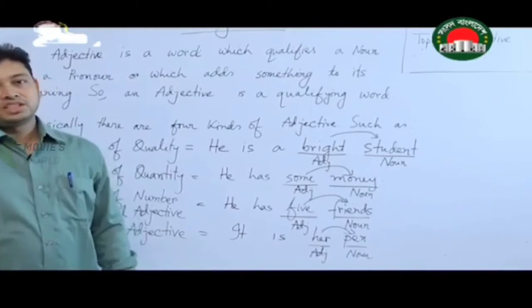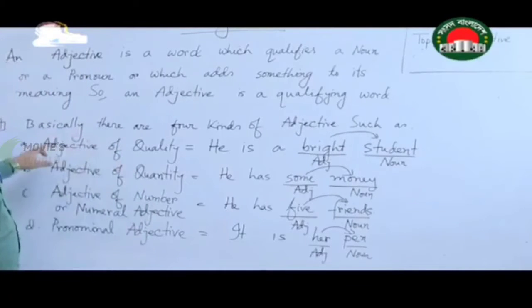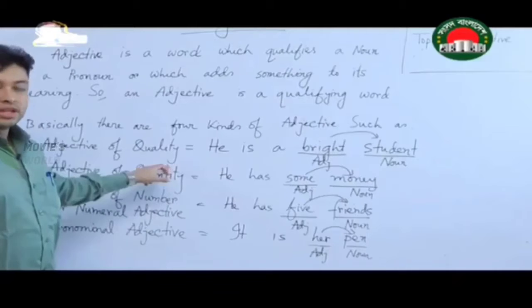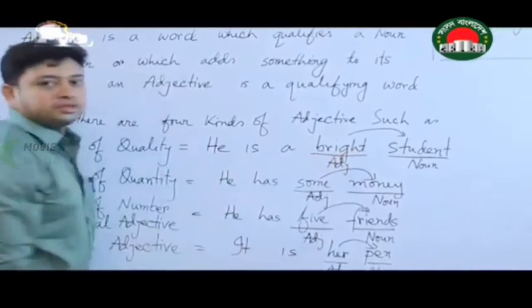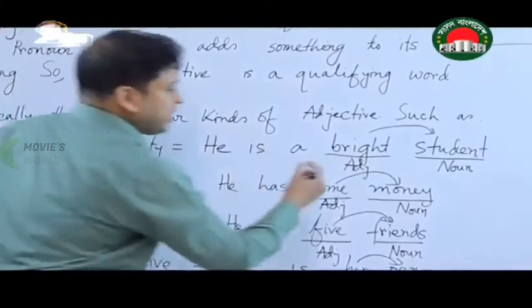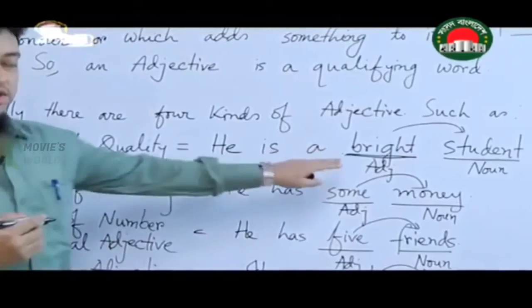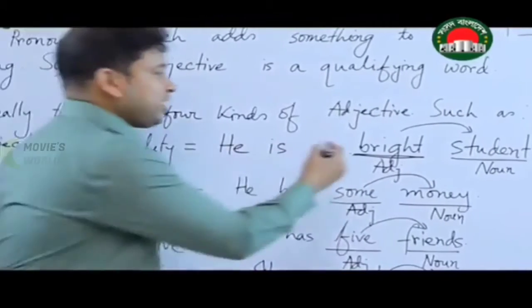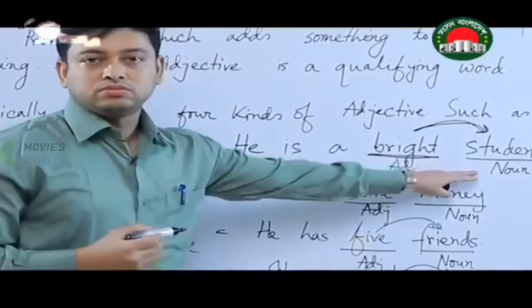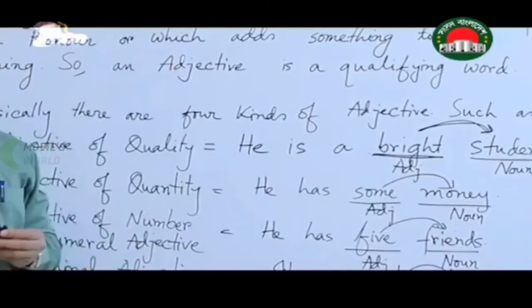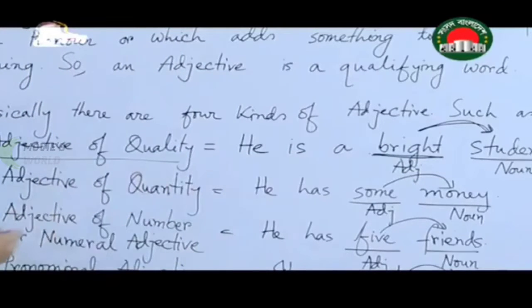Let's talk about the classification of adjective. Now, number one is adjective of quality. Let's give the example here. He is a bright student. Here, bright is the keyword. Now, the question is why this is an adjective? Because it is qualifying the word student, and student is a noun. As we are talking about the quality of a student, that's why the name is adjective of quality.